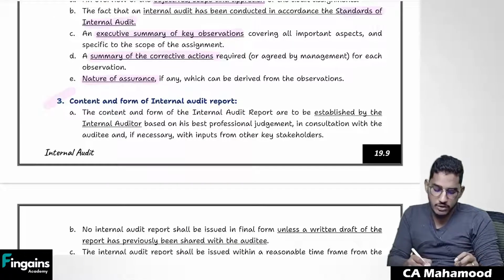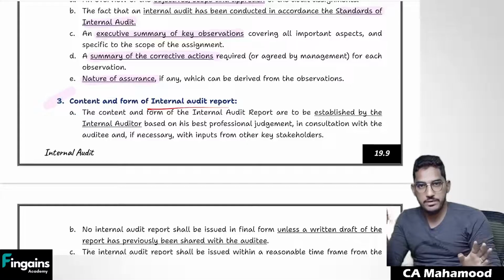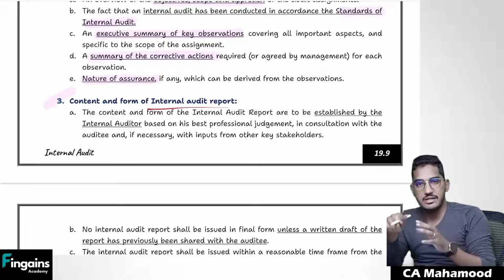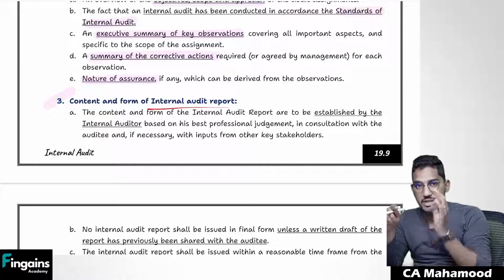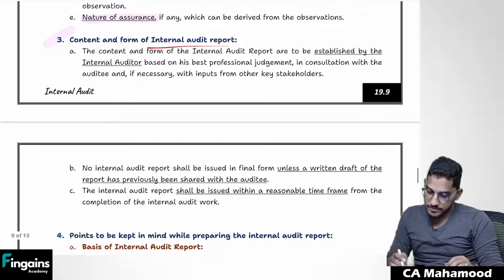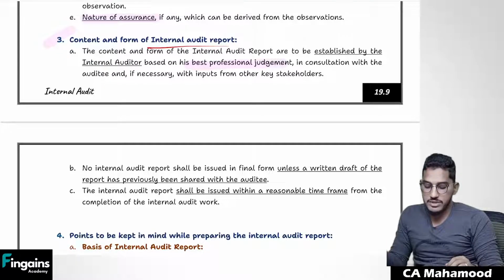When it comes to the format of the audit report, there is no specific format. In SA 700 for external audit, we have a specific format, but we don't have any specific format for the internal audit report. It is completely up to the professional judgment of the auditor.